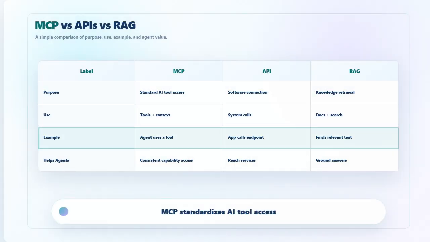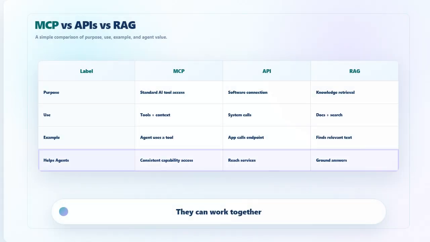Now let's look at MCP versus APIs versus RAG. Beginners often confuse MCP with APIs and RAG. An API is a way for software systems to communicate. RAG helps AI retrieve knowledge before answering. MCP standardizes how AI applications can access tools and context. These ideas can work together. An MCP server may use APIs behind the scenes. A RAG system may provide knowledge context to an agent.